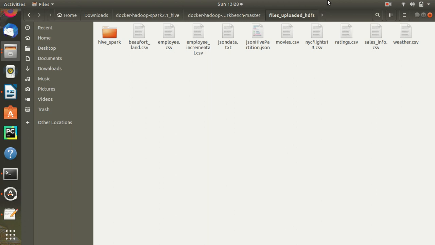So we can say Hive is a data warehousing framework. Previously we have already discussed that Hadoop is a file system, like NTFS is a file system. Hadoop is a file system, HDFS. Now on top of that there is this Hive, this is a framework. So what is the advantage of this framework?